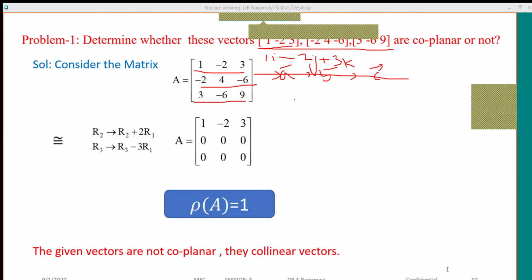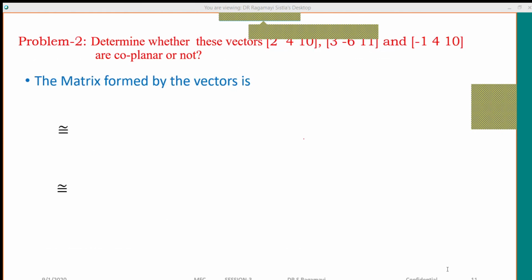Right. Now I'm going for the second problem. My dear students, everyone start doing this problem and tell me whether they are coplanar vectors, non-coplanar vectors or collinear vectors. Everyone start doing the problem. I'm giving a hint to you: take each vector in the form of rows. Place each vector in rows.